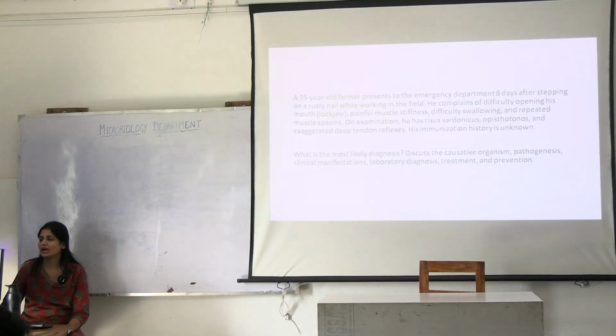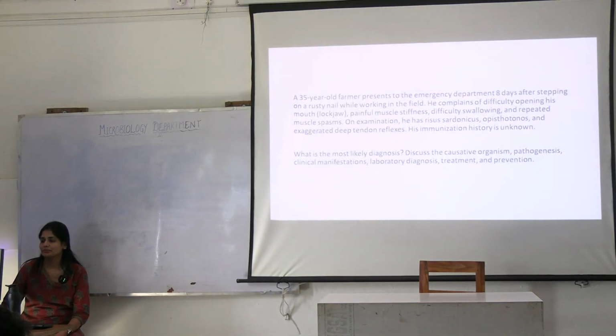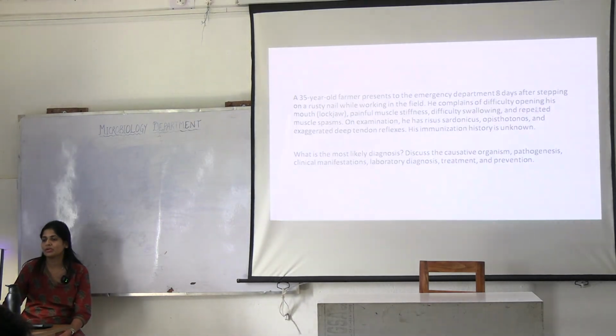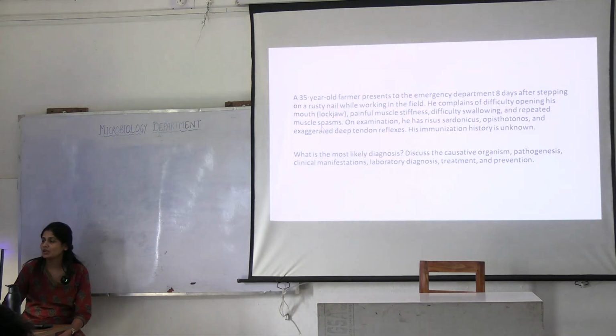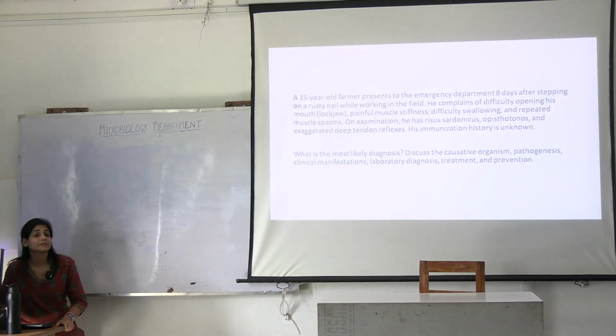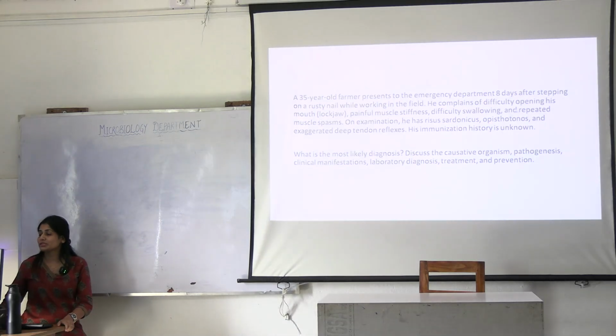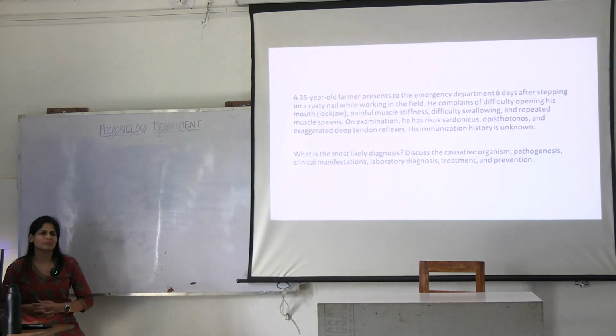So this person presented with lockjaw, painful muscle stiffness, difficulty in swallowing, repeated muscle spasms. This happens after Clostridium tetani is causing what kind of paralysis? Spastic paralysis. What is opisthotonus? Back pain.